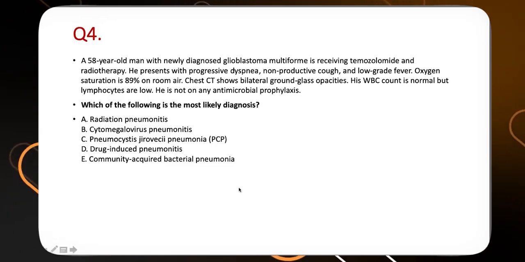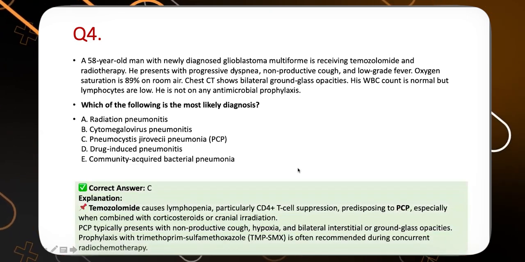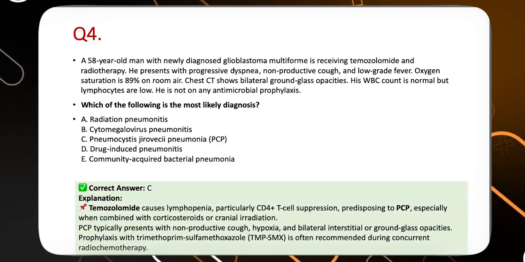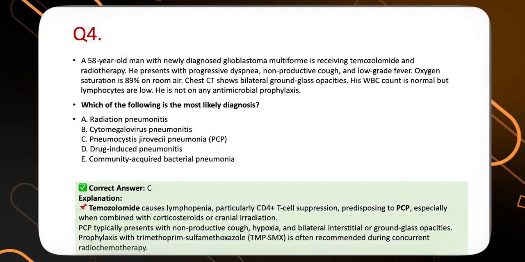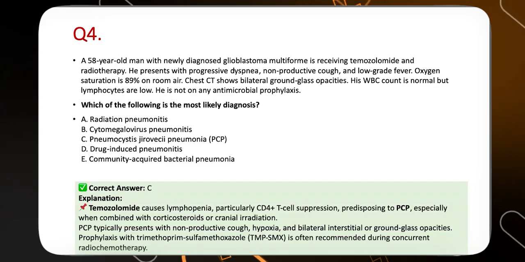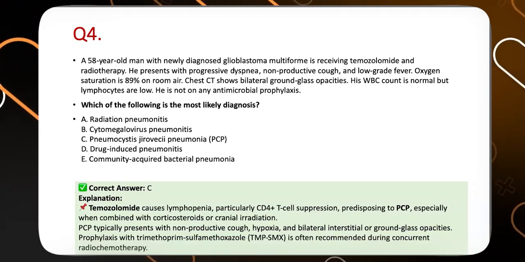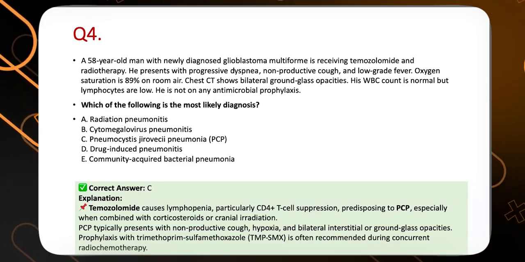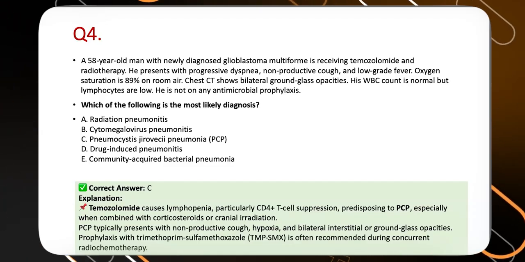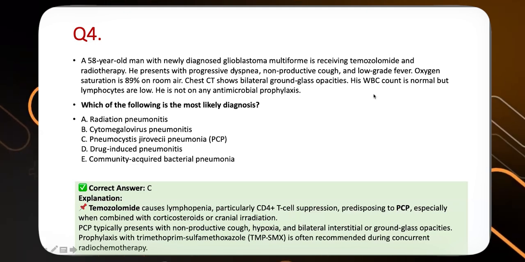Okay, we see a lot of patients with temozolomide-induced this kind of problem. The answer is Pneumocystis pneumonia infection. Anybody who is receiving temozolomide, it is mandatory to keep them on PCP prophylaxis. Why? Because PCP or Pneumocystis infection is a very common side effect of temozolomide. So it is a mandate to give Septran prophylaxis or co-trimoxazole prophylaxis in these kind of patients.